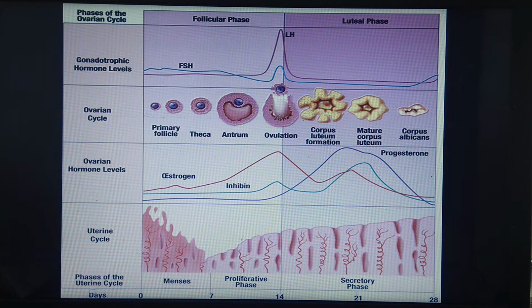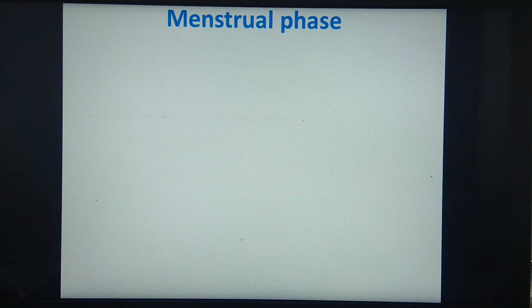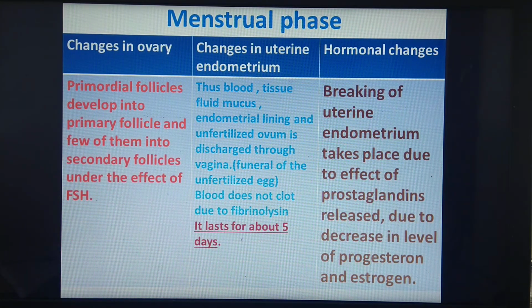We are going to see the first phase, which is called the menstrual phase. This menstrual phase lasts from day 1 to day 5, and as I said, we have to see changes in the ovary, changes in the uterine endometrium, and hormonal changes. We are going to see first the changes in the ovary.